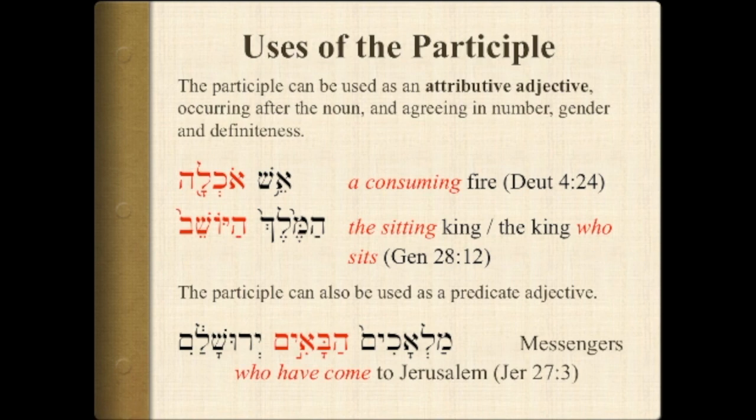Again, it's something that is happening over an extended period of time, not just at one moment. Sometimes the participle can be used as a predicate adjective. Messengers who have come to Jerusalem.